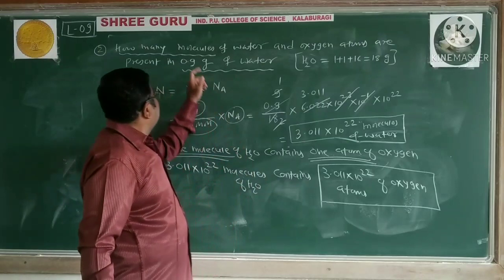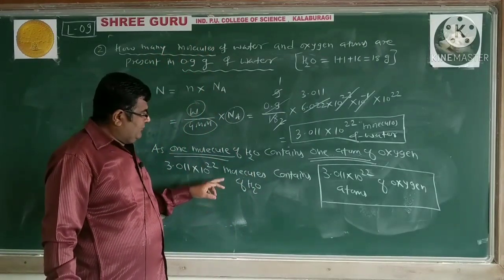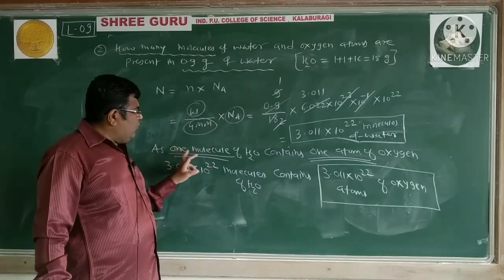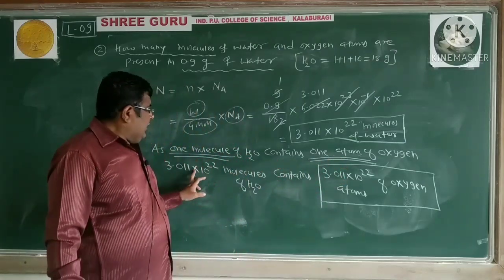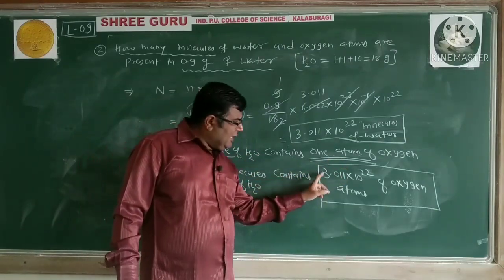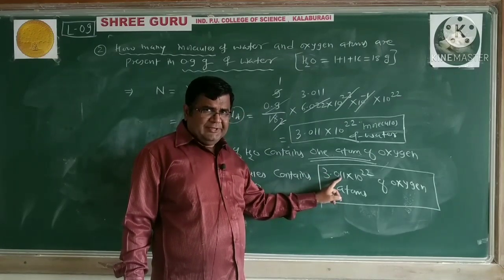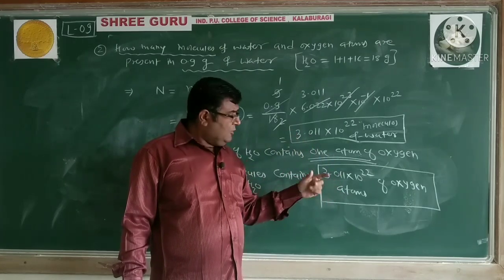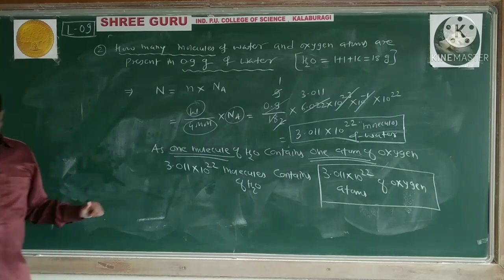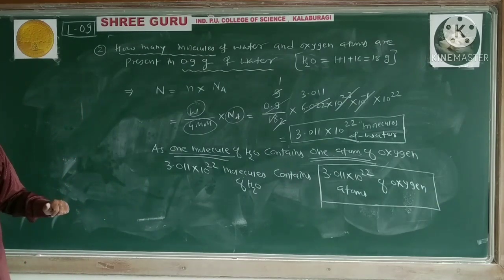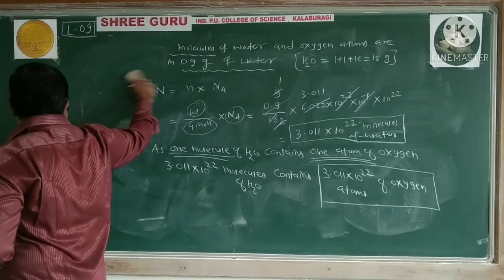If they ask how many hydrogen atoms, we would have said one molecule of H2O contains 2 atoms of hydrogen, and these many molecules contain 2 multiplied by 3.011 into 10 raised to 22. I hope you are understanding. If they ask about hydrogen atoms, you would have twice this number, right? So this is question number 2. We'll go to the next question.